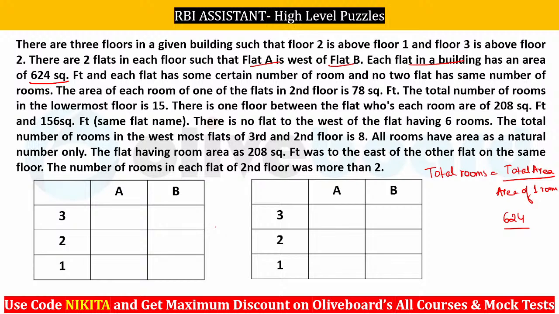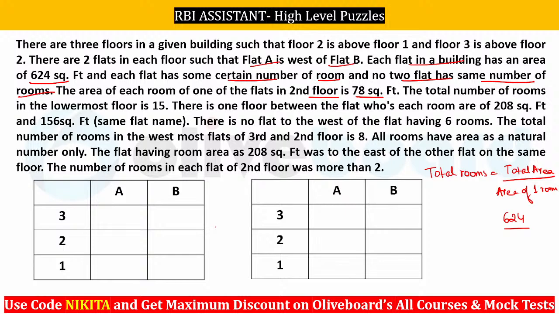I hope this is clear. So now let's quickly check what is given here. Each flat has a certain number of rooms and no 2 flats have the same number of rooms. So the number of rooms cannot be the same for the 2 flats here. Now the area of each room of one of the flats in the second floor is 78 square feet.